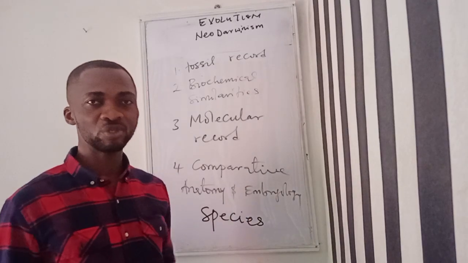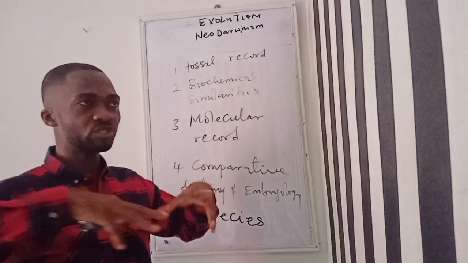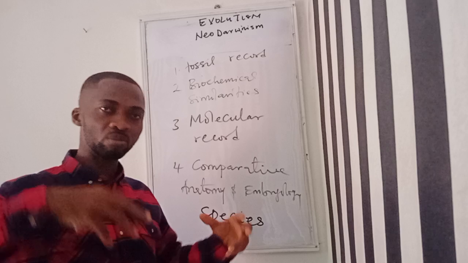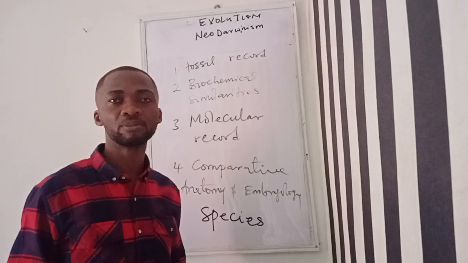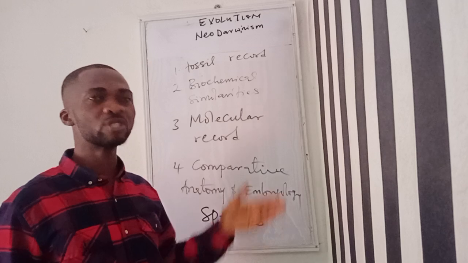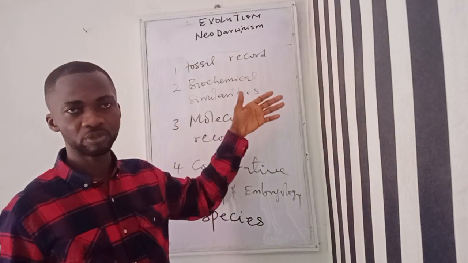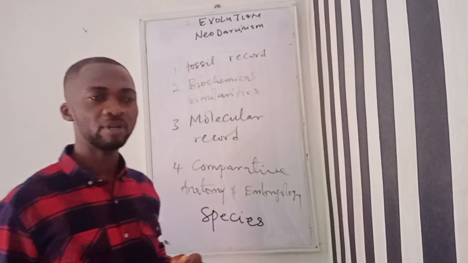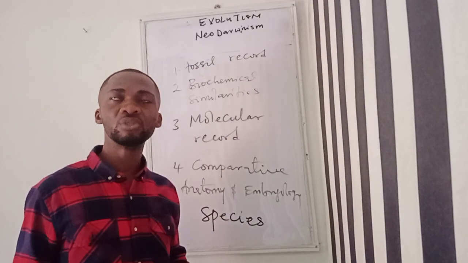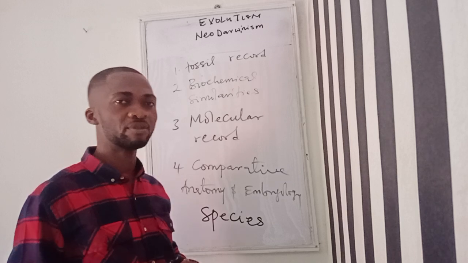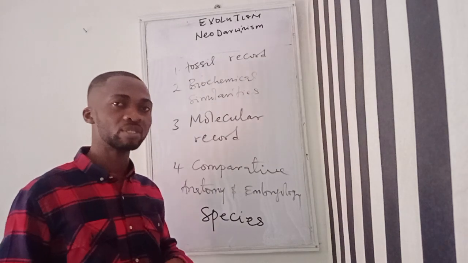When we have alteration in gene, and these changes in the sequence of gene accumulate over a period of time, it could result in speciation, the formation of new species. However, depending on the nature of mutation, there are some mutations that are so deleterious, so dangerous, that they can even result in harm to the organism.